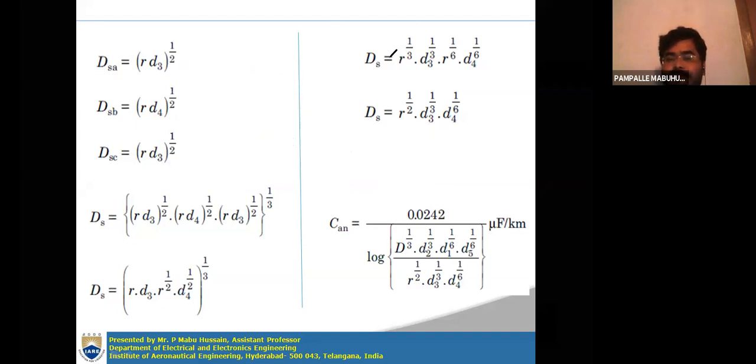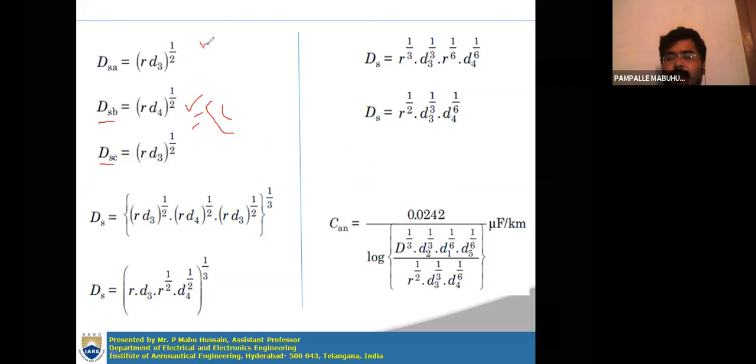Okay. In similar manner, you have to determine the self GMDs DSB and DSC, by considering conductor B and conductor C. So DSB can be written as a product. Only the B conductor you have to consider.